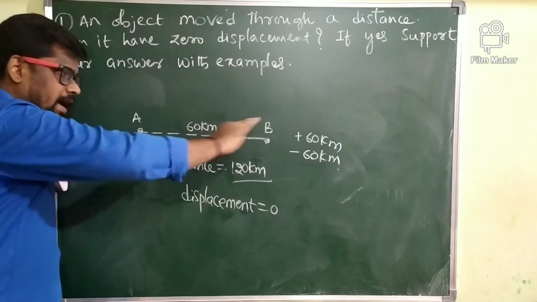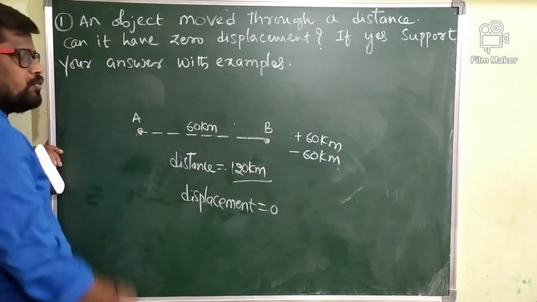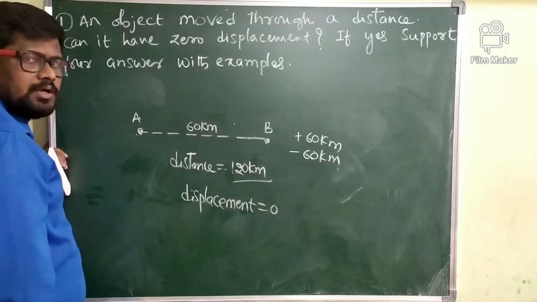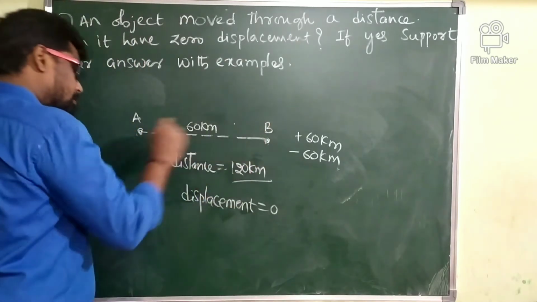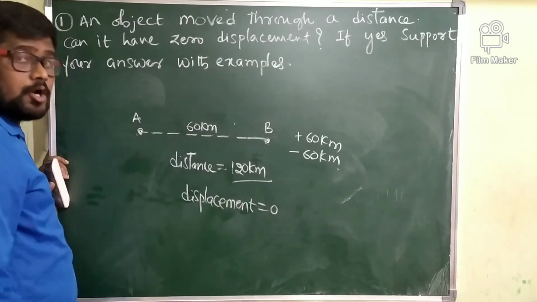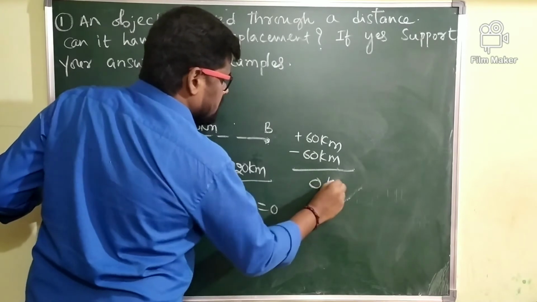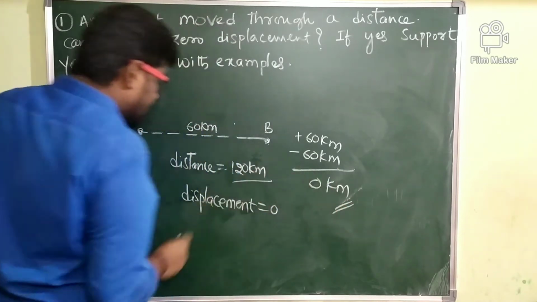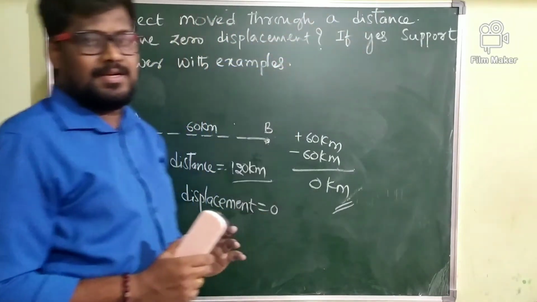So along one direction, if you take displacement as positive, exactly in the opposite direction it should be taken as negative. A to B the displacement is 60 kilometer, B to A it is minus 60 kilometer. Total displacement is 0 kilometer.